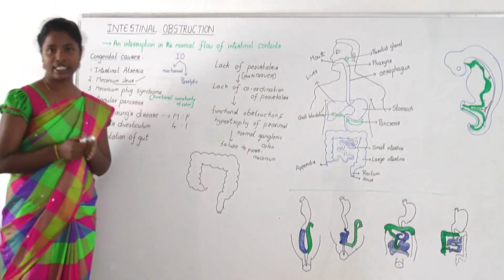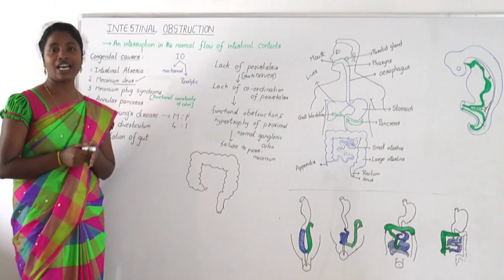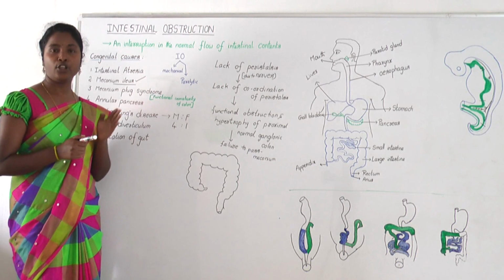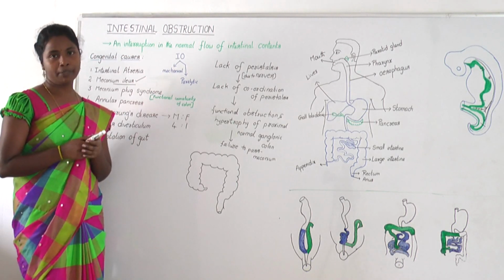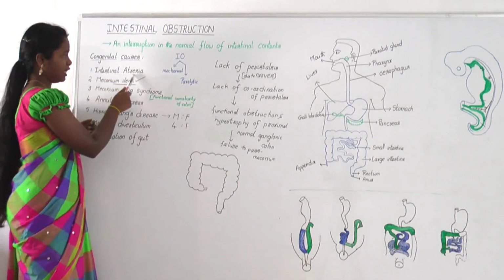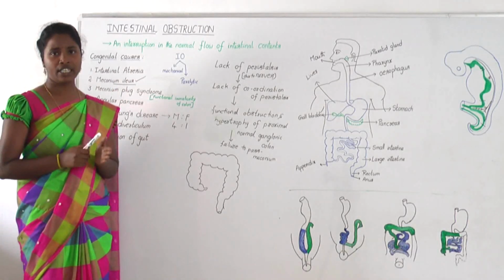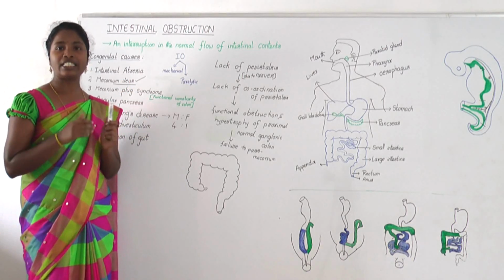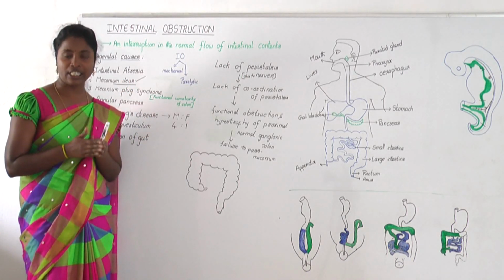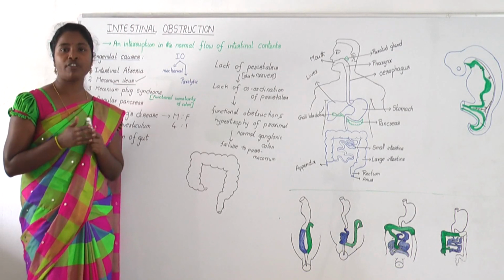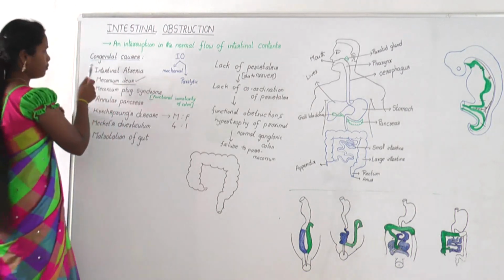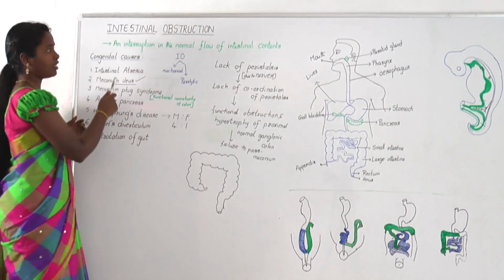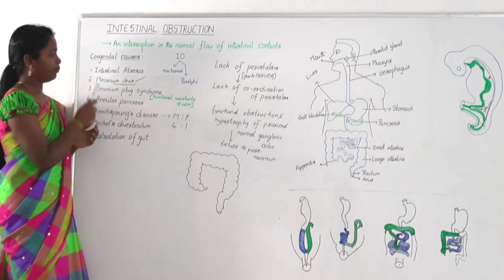Experts believe that intestinal atresia and stenosis are caused by an inadequate blood supply to the baby's intestines during embryological development. Coming to intestinal atresia, it is complete blockage anywhere in the intestine and commonly found in duodenum, and stenosis is partial obstruction that results in narrowing of intestinal lumen. Both the conditions, intestinal atresia and stenosis, cause intestinal obstruction.